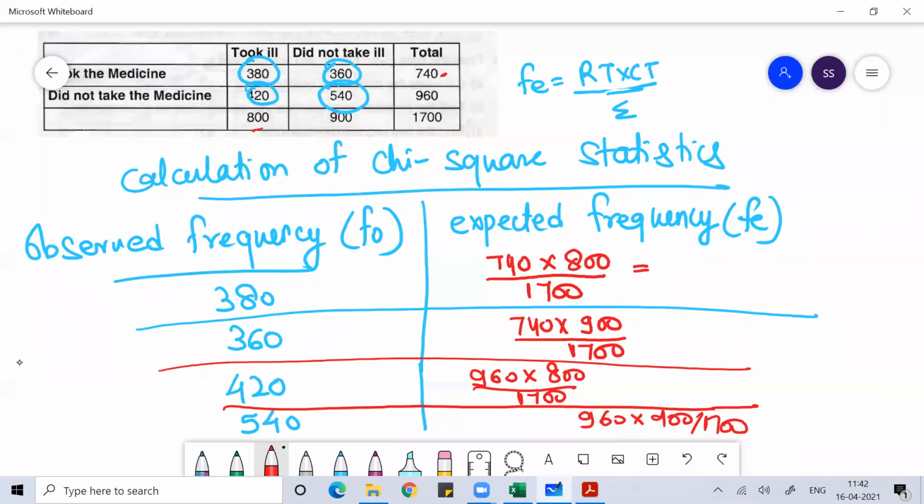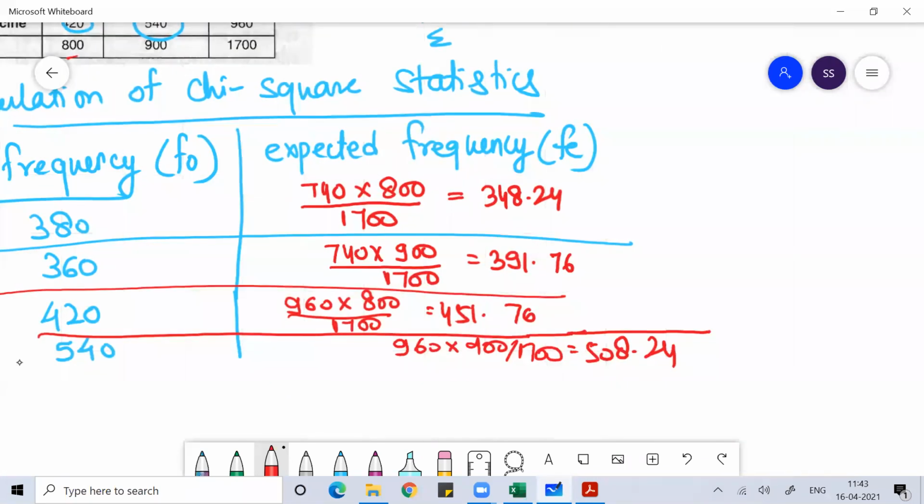This value you get will be around 348.24. This value you will get is 391.76. This value will be around 451.76, and this is around 508.24. Any doubt, anyone? So this you call the expected frequency.